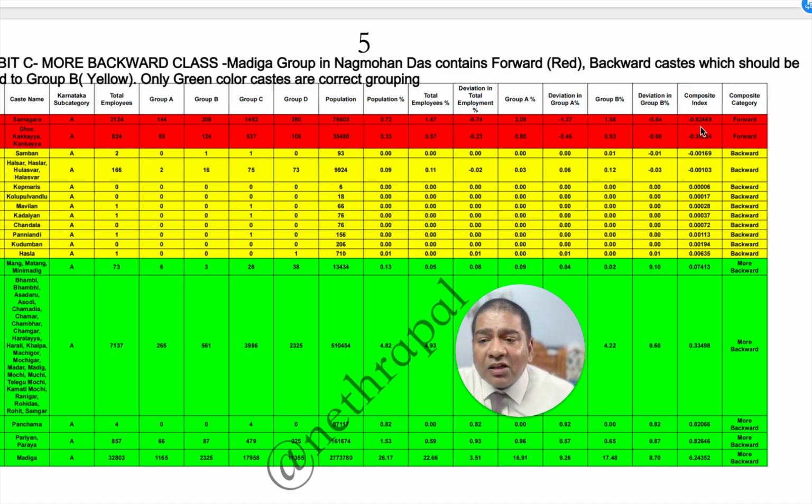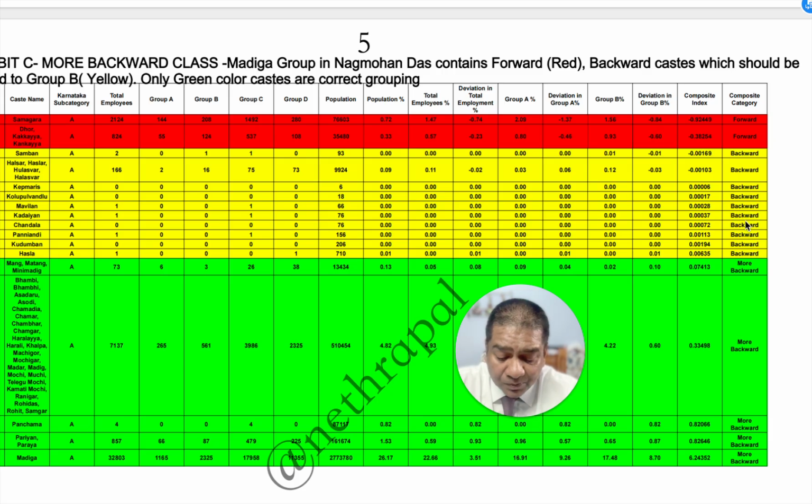Now my friends, there are other castes like Samban, Halsar, Kemparis, Chandalas. This is okay, there is some deviation, they can be considered as backward, but they have been put as more backward. That is fine, the government can tweak it, whatever they want, but there is no big deviation in that. But if some forward caste is put in a more backward caste, I am telling you, the impact will be very huge. After probably 10 years, you will see that almost all the representation of the Madigas will be taken over by these two groups. So putting these two groups along with the more backward class is very dangerous.